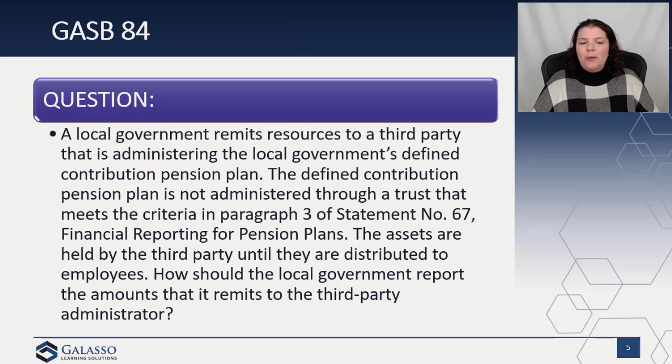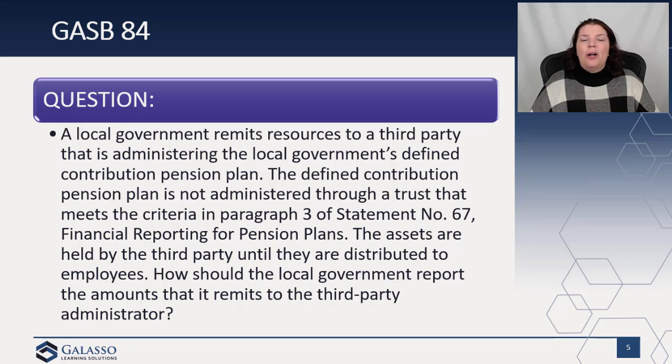Another GASB 84 question: a local government remits resources to a third party that is administering the local government's defined contribution pension plan. So they remit the funds to the third party. The defined contribution pension plan, though, is not administered through a trust that meets the requirements in 67. The assets are held by the third party until they are distributed to employees. How do you report the amounts that it remits to the third party?